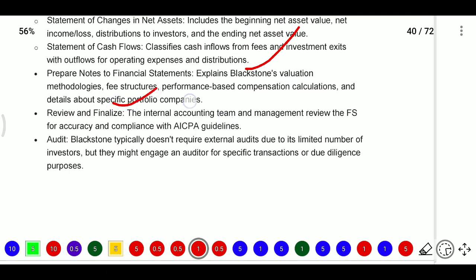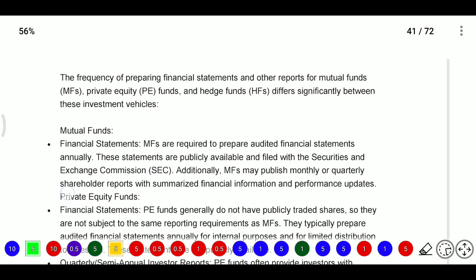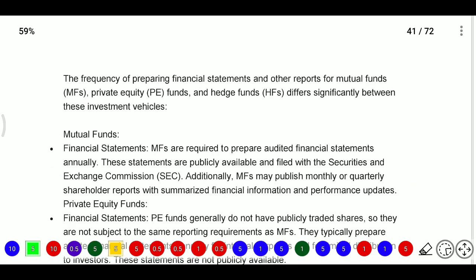Then the finalized financial statements are reviewed, and the internal accounting team will review them. They will send them to Blackstone. Blackstone typically does not require an external audit due to its limited number of investors, but they might engage an auditor for specific transactions or due diligence purposes. This is related to how we are preparing the financial statements.